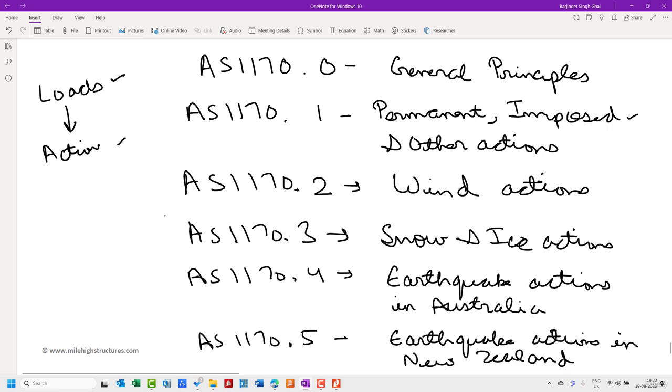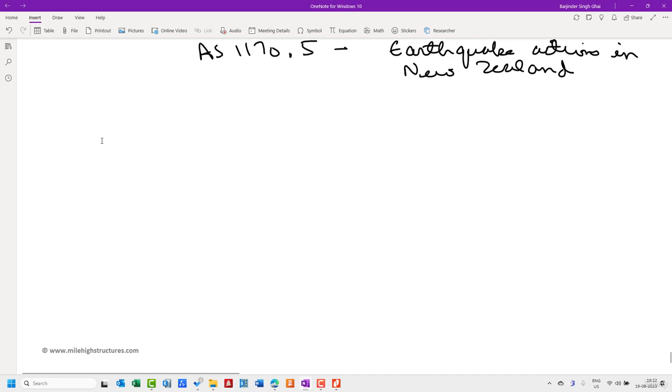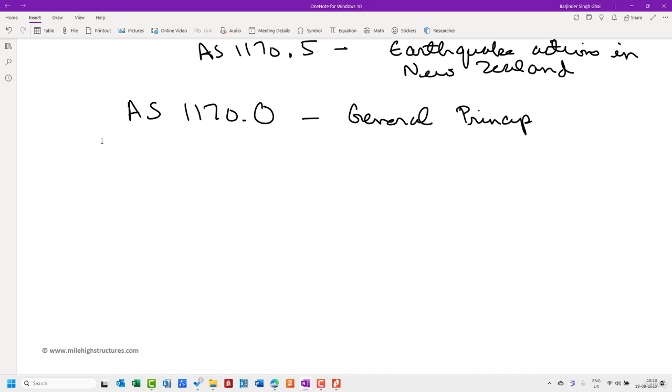So first of all, when we are dealing with the loading actions under the Australian standards, the first code that we need to read is AS1170 part 0. That basically deals with the general principles. These general principles are very important, because this is the code which, for New Zealand, guides us on what exactly the importance level should be and what the reliability index should be, and all of these terms. We shall discuss those individually whenever the turn comes.